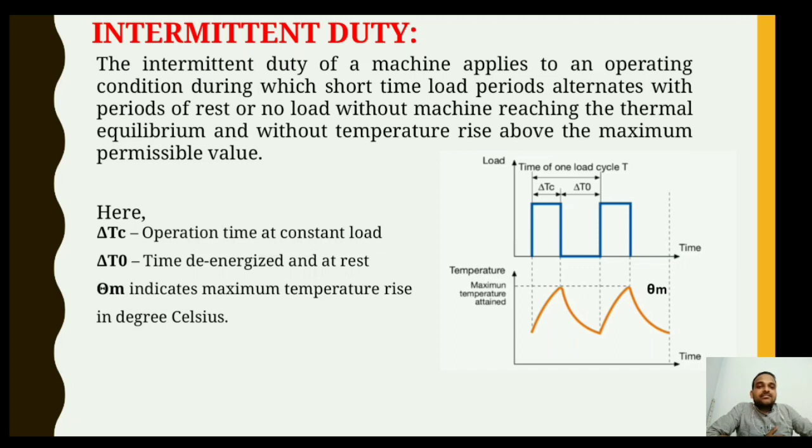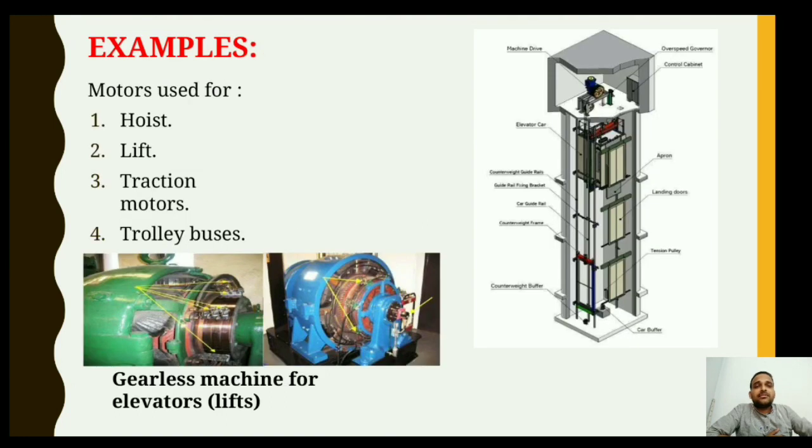Theta m indicates the maximum temperature rise in degrees Celsius, and unlike short time duty, the intermittent duty is never allowed to reach the ambient temperature of the environment. The load is reapplied after a certain period of time, that is the time of rest, del T naught, and the temperature again increases back up to the maximum temperature theta m. Considering examples of intermittent duty, we have hoists, lifts, traction motors, and trolley buses.